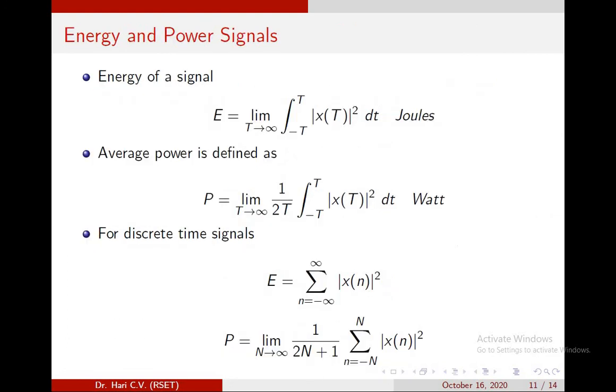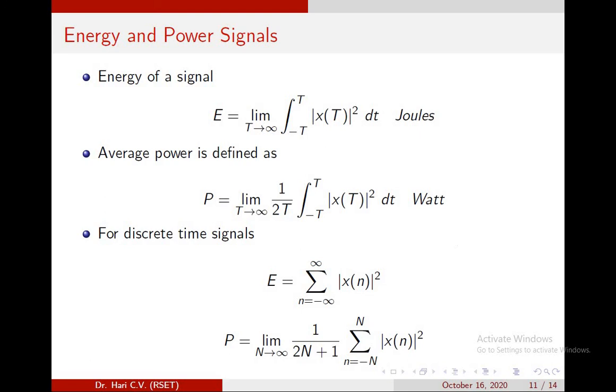The energy and power signals. Energy of a signal is defined as E equal to limit T tending to infinity, integral from minus T to T, modulus of x of t squared dt, joules. The average power is defined as P, limit T tending to infinity, 1 by 2T, integral from minus T to T, modulus of x of t squared dt, watt.